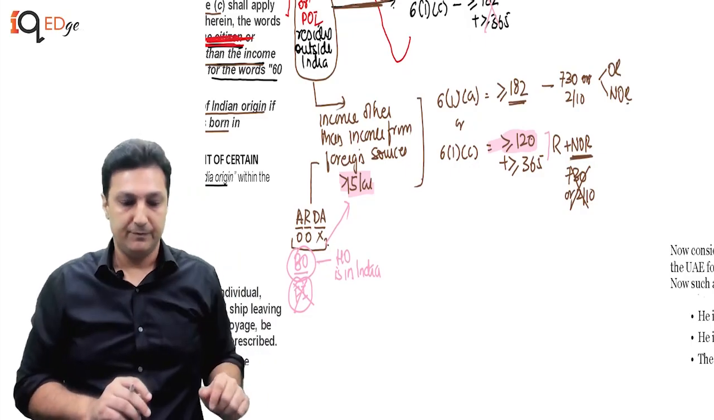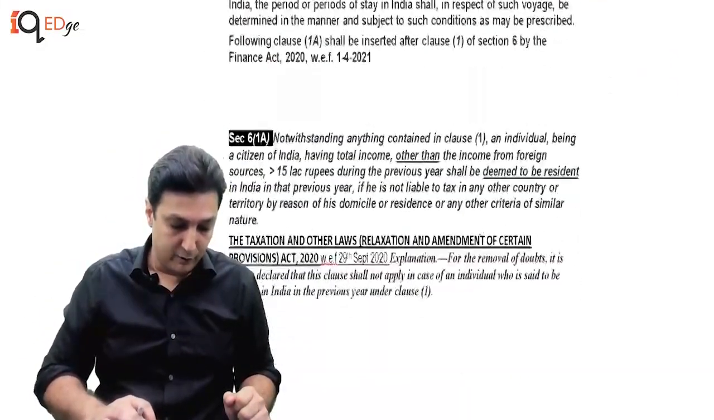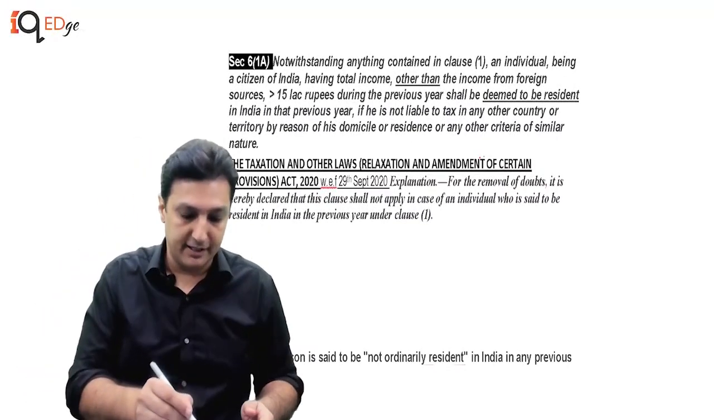This is one part. This is one amendment. We also have another one, bache. We are going to look at that one as well. So there is a section 6(1)(a) as well.